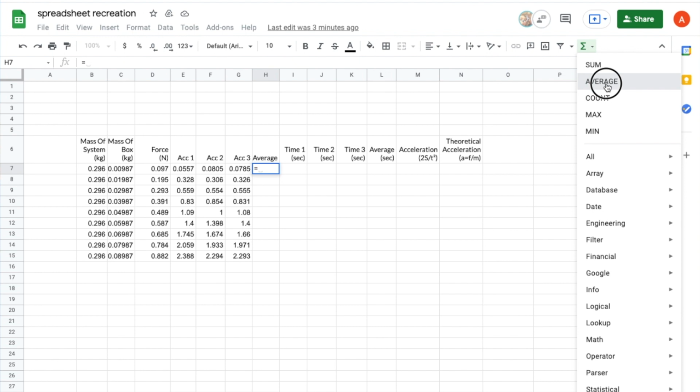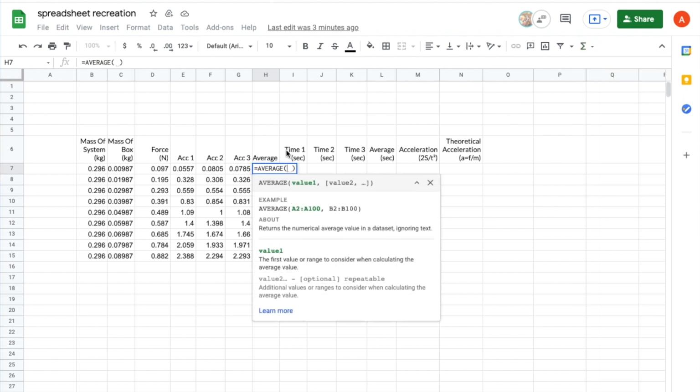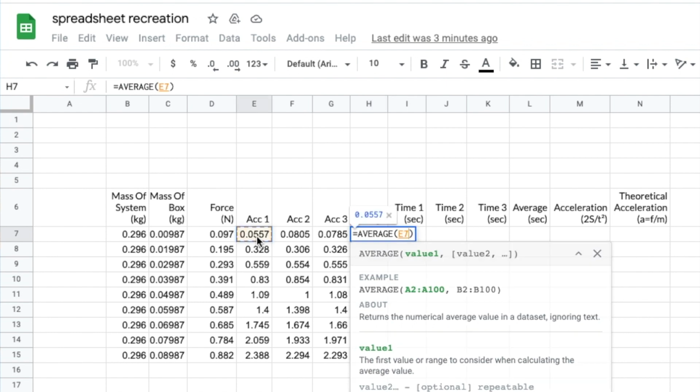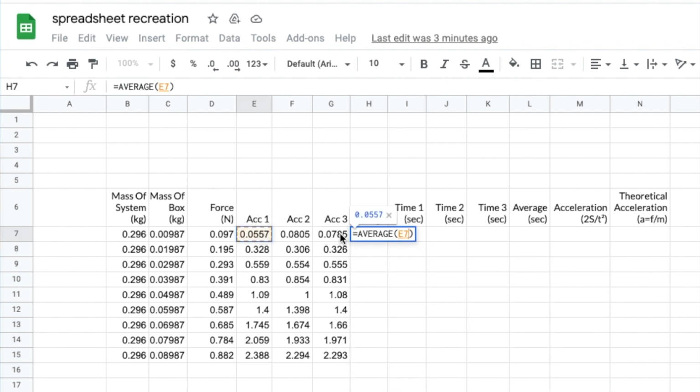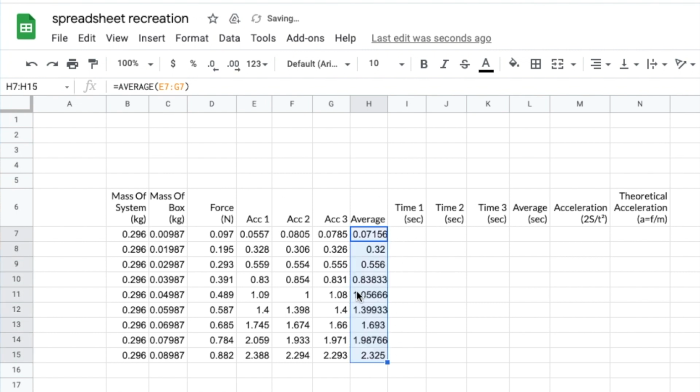And once we've selected that, we put the range of data we want to find the average of inside these brackets or parentheses. And I want to find the average of the values in columns E, F, and G. So the range of data I want is from here, hold the shift key, to here. So I'll press enter and my average is displayed in the cell. And we can use the handy dragging trick, and Google Sheets will autofill the cells below with the correct formulas and find the averages of data for each individual row.